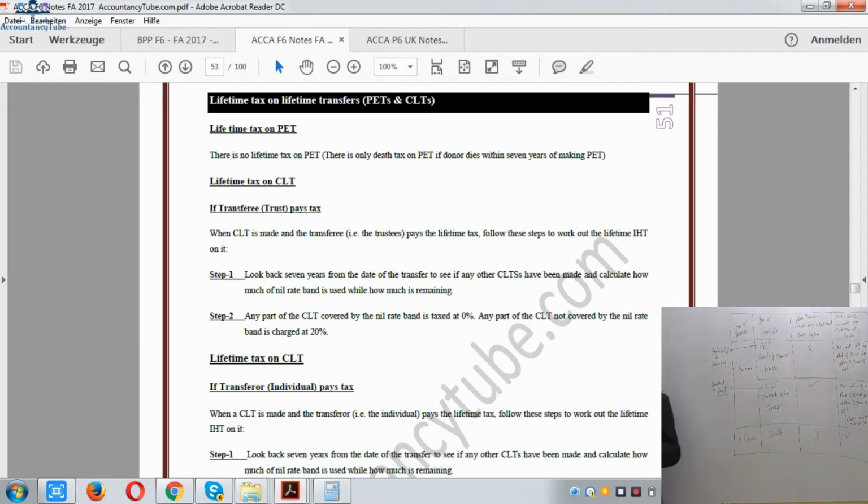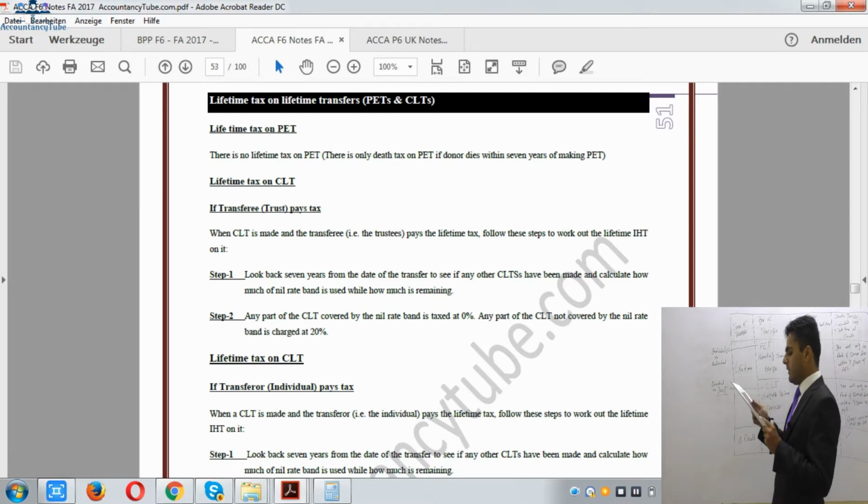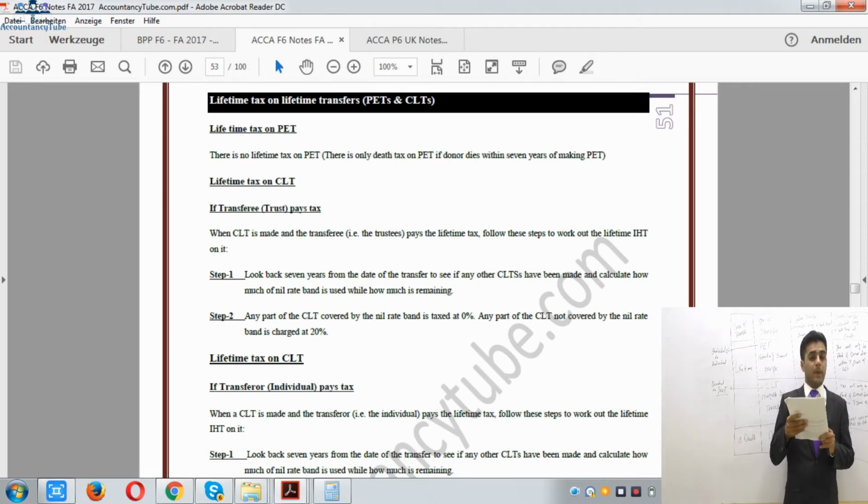So let's see. Lifetime tax on CLT, as you can see on your screen. If the transferor, individual, pays the tax, when the CLT is made and transferor, individual, pays the lifetime tax, follow these steps to work out the lifetime IHT on it. So these steps we will have to follow. First step is look back 7 years from the date of transfer to see if any other CLTs have been made and calculate how much of the nil rate band has been used while how much is remaining.